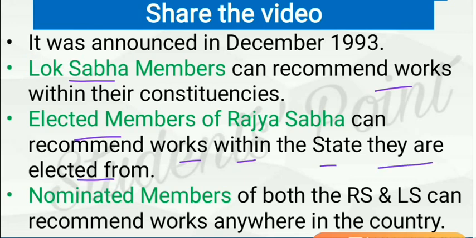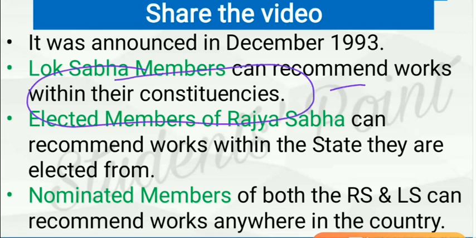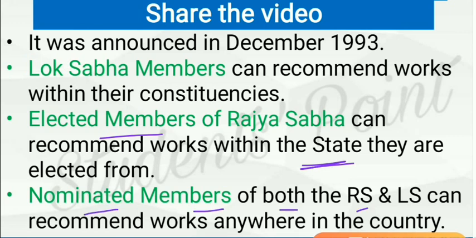You have to focus on the difference here: MPs belonging to Lok Sabha can recommend works within their constituencies only, not outside their constituencies, while elected members of Rajya Sabha can recommend works within the whole of the state, while nominated members of both the Rajya Sabha and the Lok Sabha can recommend works anywhere in the country.